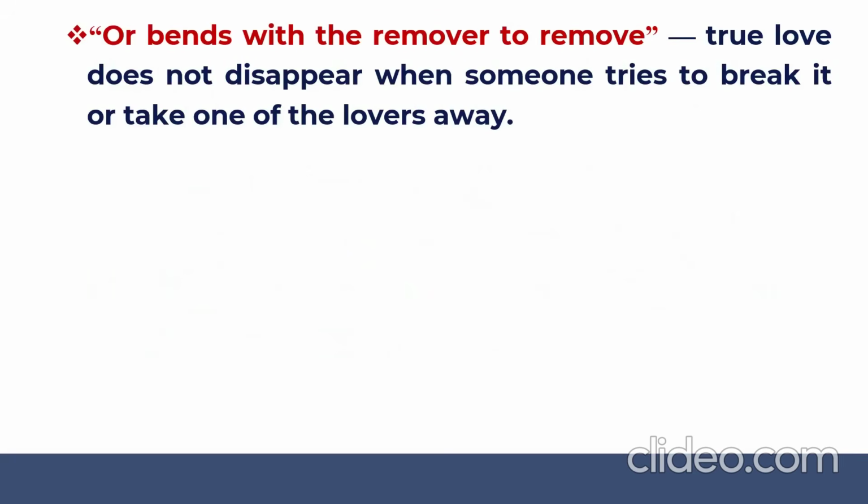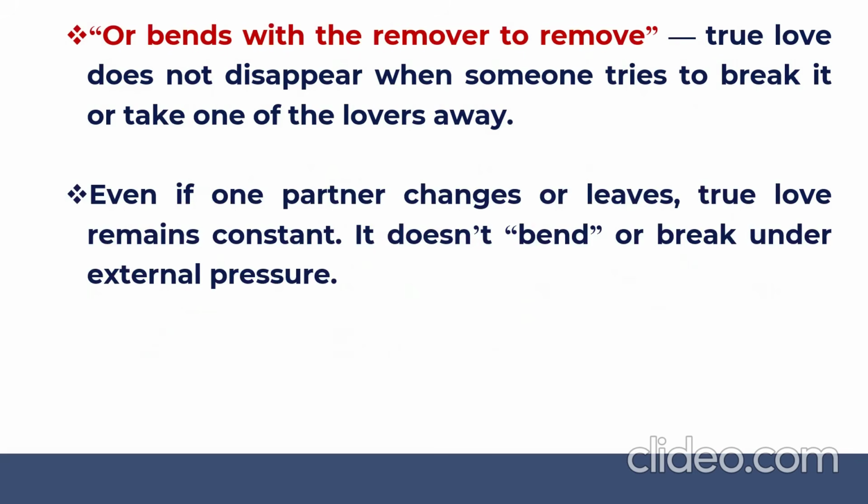Then further he says here, or bends with the remover to remove. That means true love does not disappear when somebody is trying to break it or take one of the lovers away. The true love does not bend, the true love does not disappear. Even if one partner changes or one partner leaves, the true love remains constant. It doesn't bend, it doesn't break under external pressure.